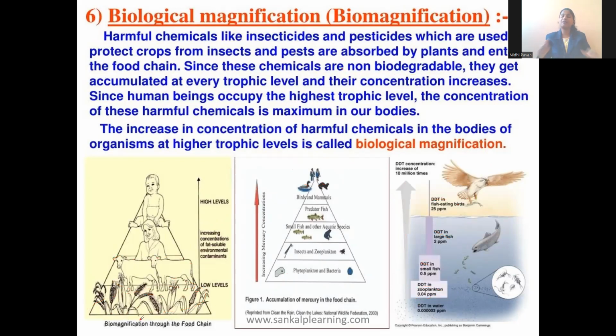So to reduce this biological magnification, what can be done? You might have heard in the market nowadays, you will get organic products. What are those organic products? Those organic vegetables, fruits, whatever the consumables will be, those will be grown without insecticides, without pesticides, only with organic manure.